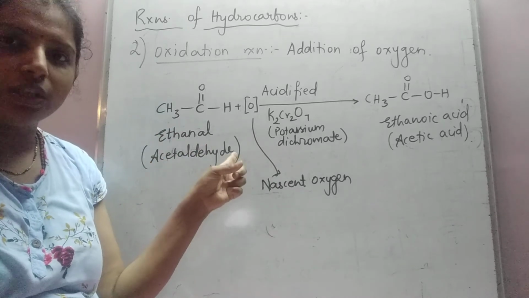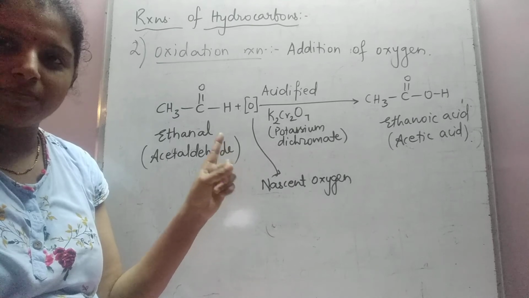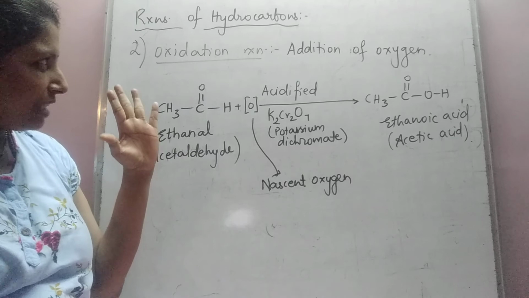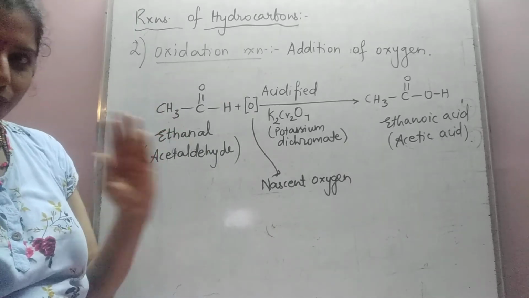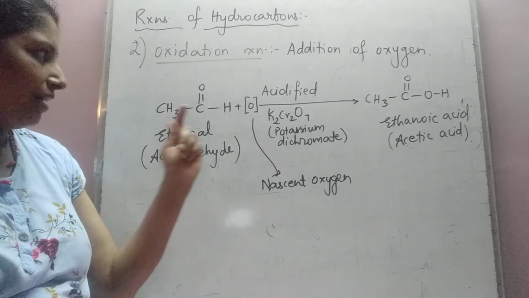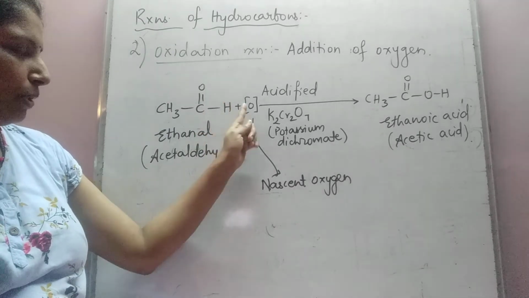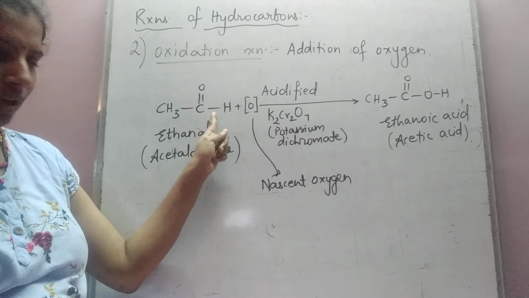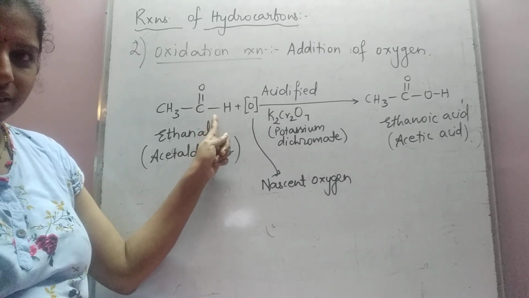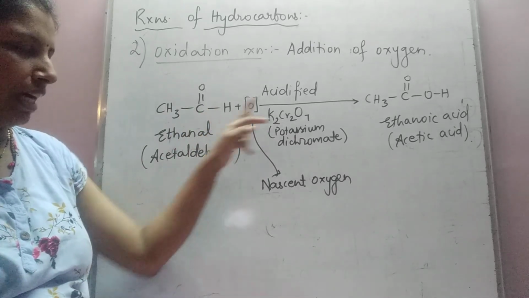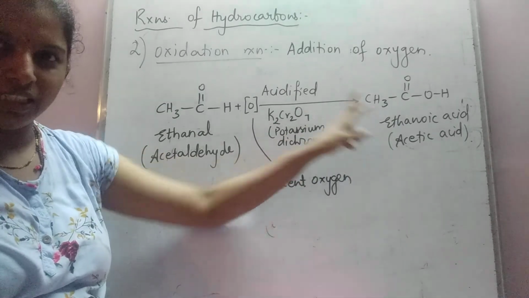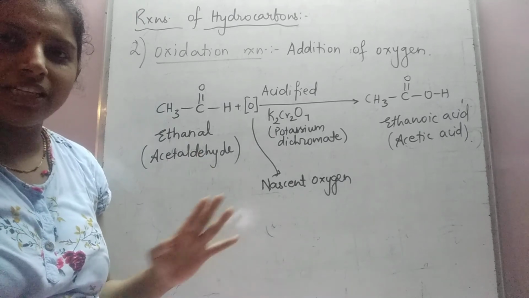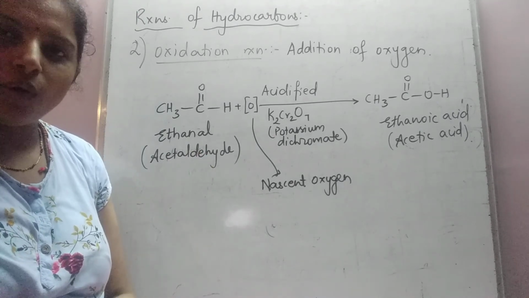But let us not go into that. For 10th standard, you just have to focus that oxygen is getting added into this bond, forming acetic acid. This reaction is an example of an oxidation reaction.